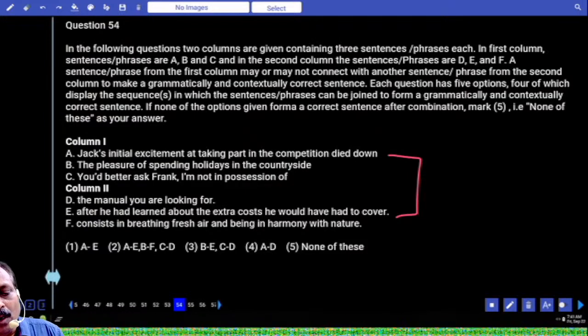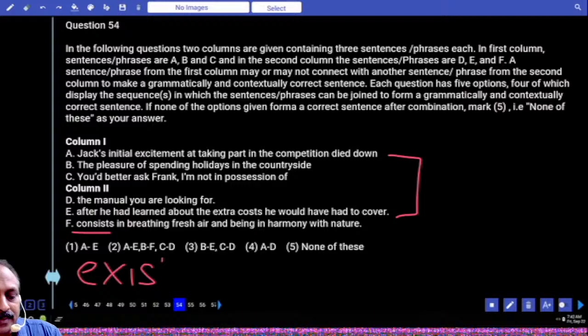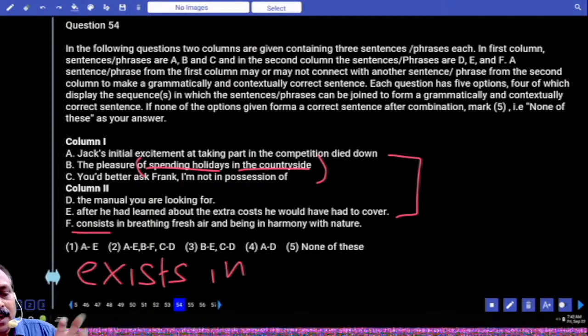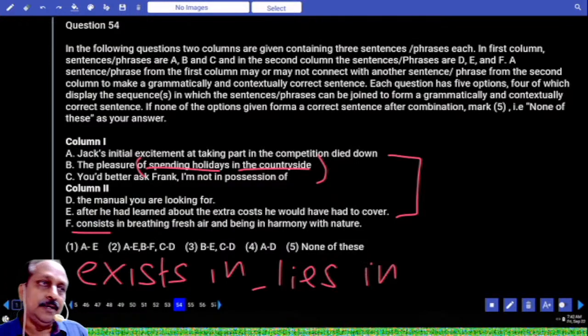The pleasure of spending holidays in the countryside consists in... I am not convinced, and I am not sure whether we can use it or not. Usually we say, for this context, for this idea, write two words. Exists in. The pleasure of spending holidays in the countryside. There are two phrases, put the two phrases in brackets. The pleasure consists in, rarely we say, and I am not quite sure. The pleasure exists in, we say that. Also, more frequently, the pleasure lies in.